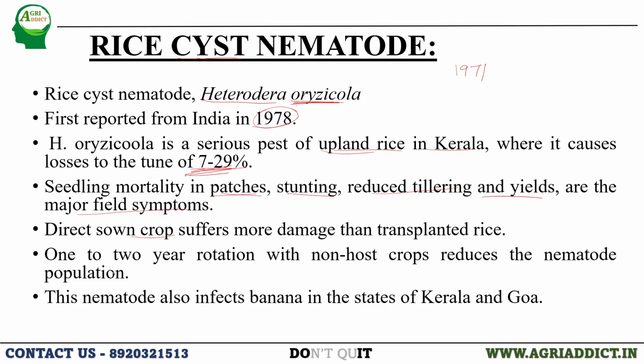So for the control of rice cyst nematode, again we can go for crop rotation. That is, 1 to 2 year rotation with non-host crops will reduce the nematode population. Most commonly for rice, we will follow jute after growing rice, for controlling nematodes. This nematode also infects banana in the states of Kerala and Goa.